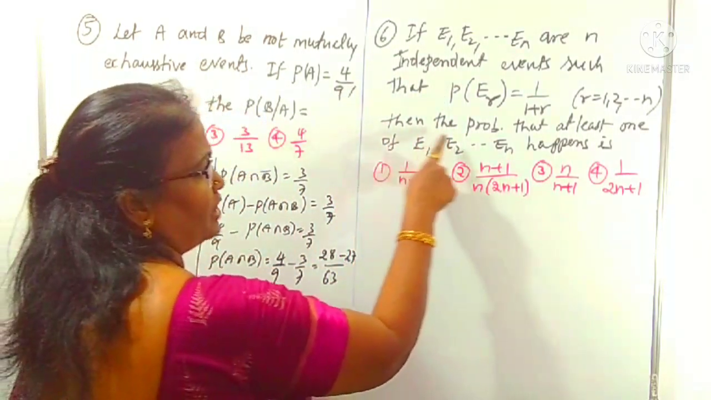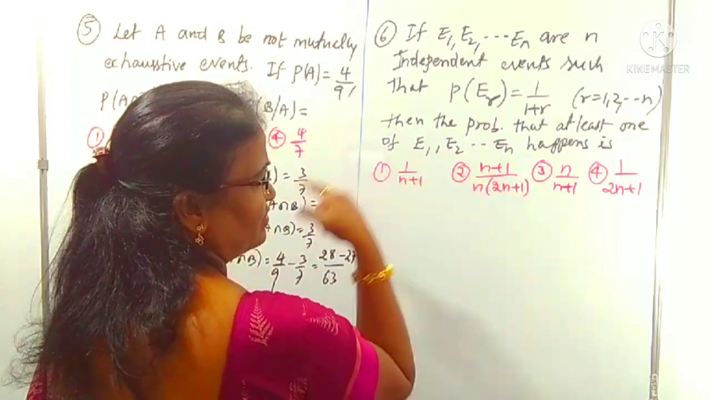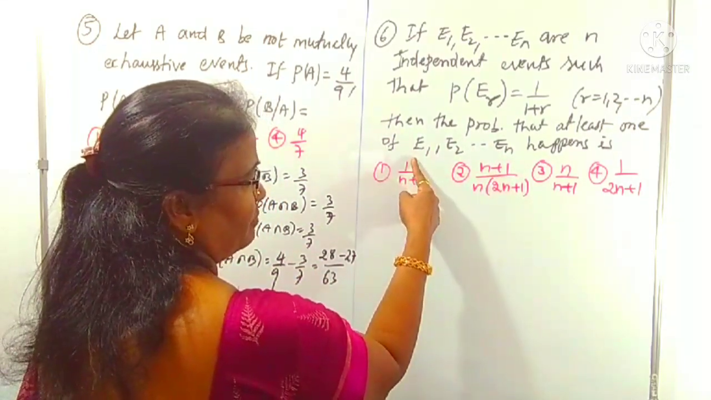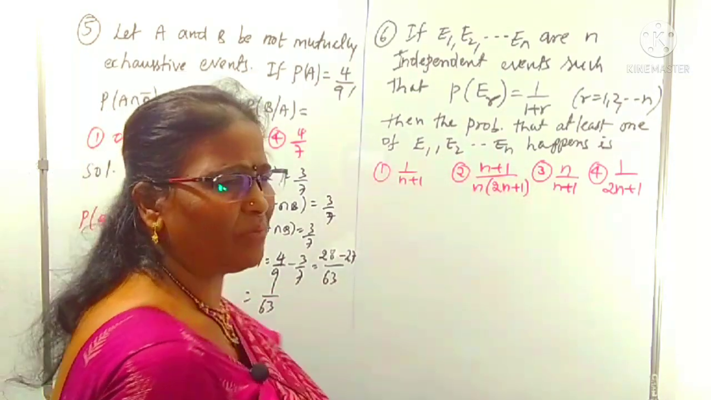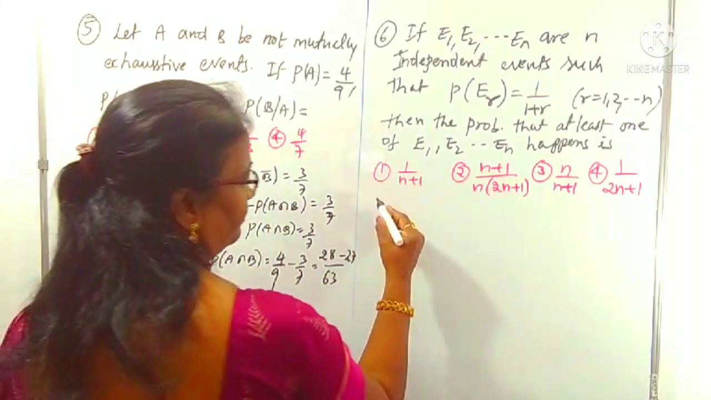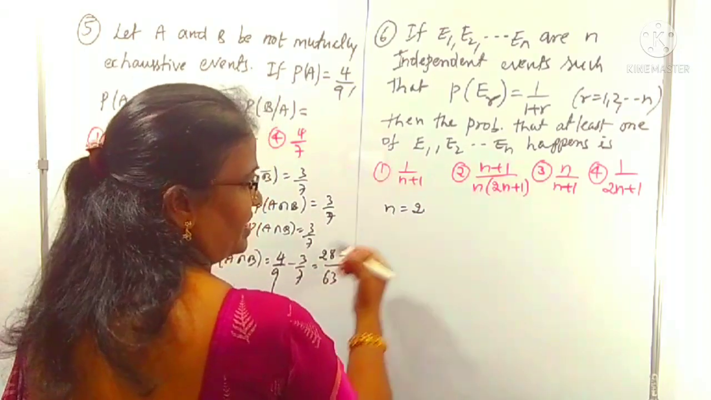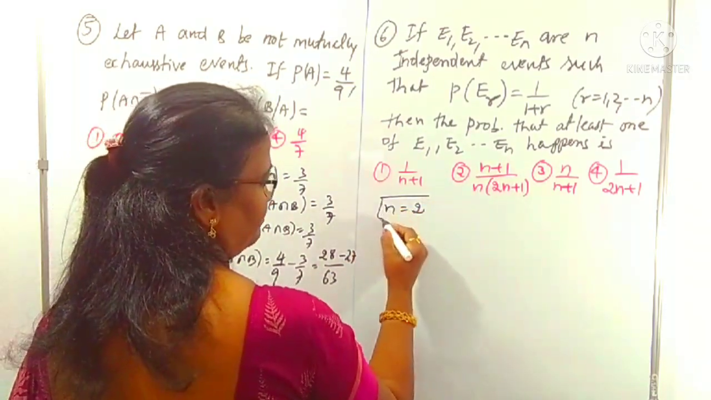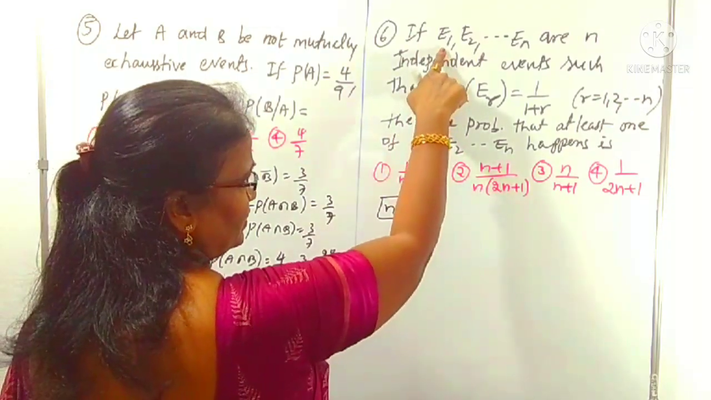Now we have to find the probability that at least one of them happens, which means we want the union, the probability of E1 union E2, etc. Here there are n events, but I am not using all n. Suppose n is equal to 2, meaning I concentrate on only 2 events. This is an objective type question, so we can proceed in any manner. If we take n equal to 2, there are only 2 events, which is enough.